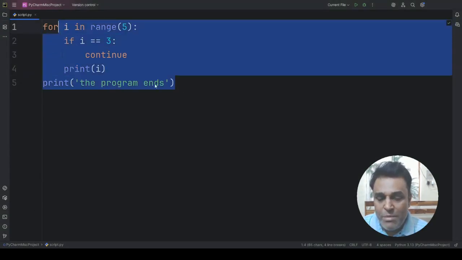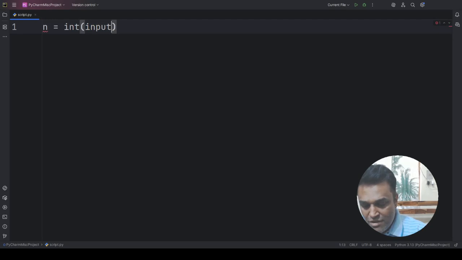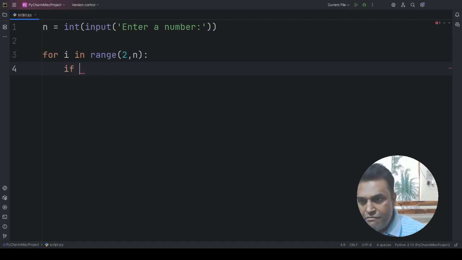Okay, let us straight away implement the prime number program. So I will take n is equal to int input, enter a number, and then I need to use the for i in range, I will start from 2 comma n colon, if n mod i is equal to 0, right?